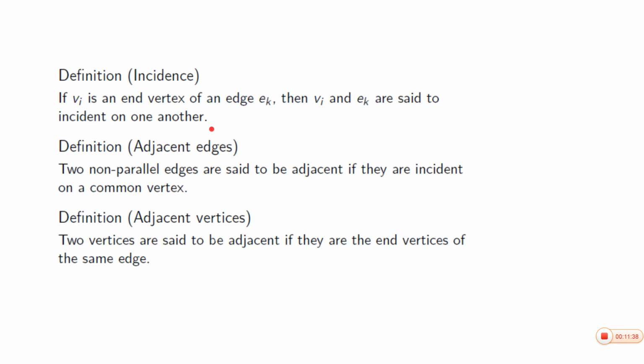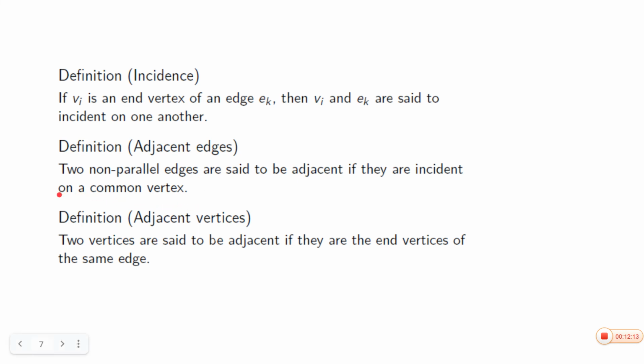What are adjacent edges? Two non-parallel edges are said to be adjacent if they are incident on a common vertex. They should be non-parallel edges.